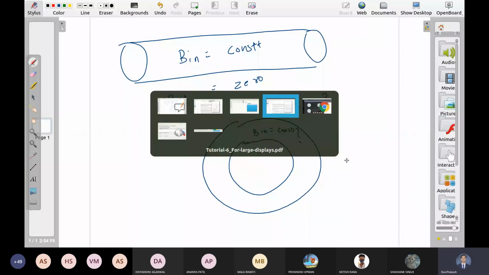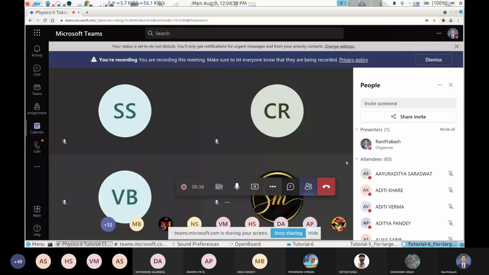How many of you are in favor of constant field inside toroid? Raise your hands. And how many in favor of non-constant field inside toroid? Okay, put down your hands.